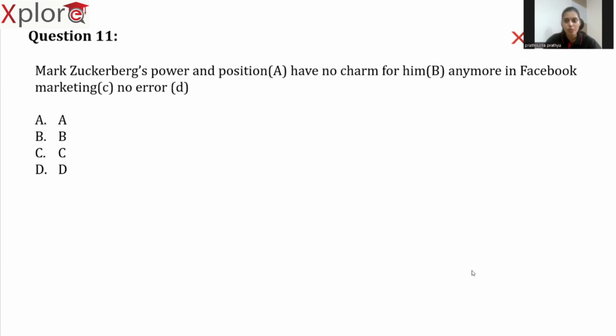Now let's figure out where the error is. Here, the answer is option B. Here there is the error. It is not have, we need to replace this have with has. Why? Because we are talking about Mark Zuckerberg's power and position. So if you are thinking this power and position are acting as two different subjects, then you are wrong.